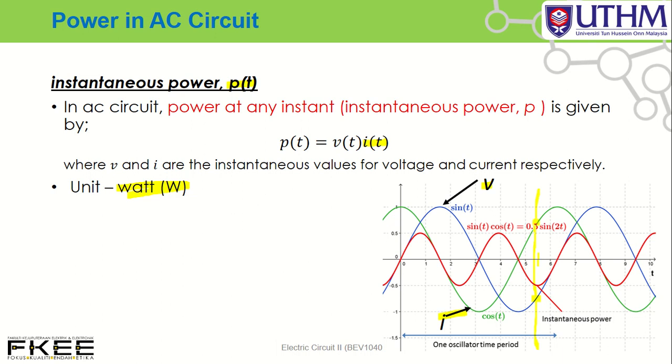From that, you can determine power, because power equal to v(t) times i(t), then you can get the value of instantaneous power. That's the simple method how to determine instantaneous power.